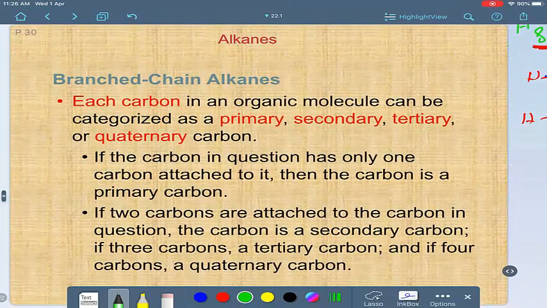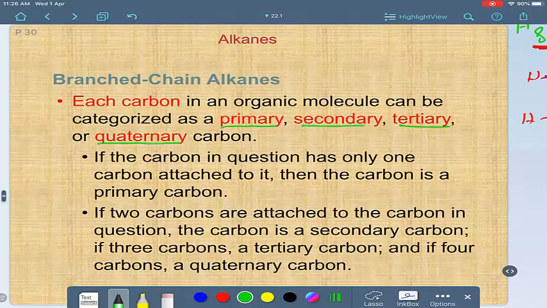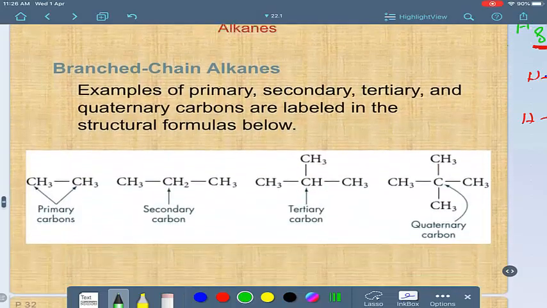So we have 4 types of carbon atoms in the chain: primary, secondary, tertiary, or quaternary carbons. Look at the example here.